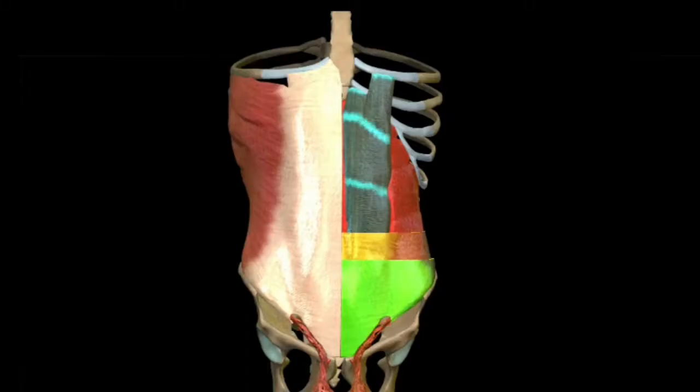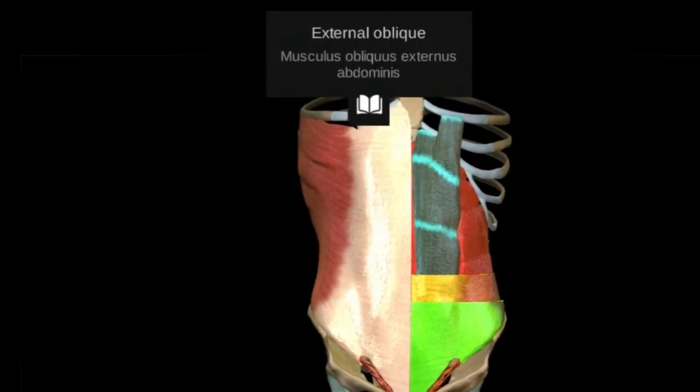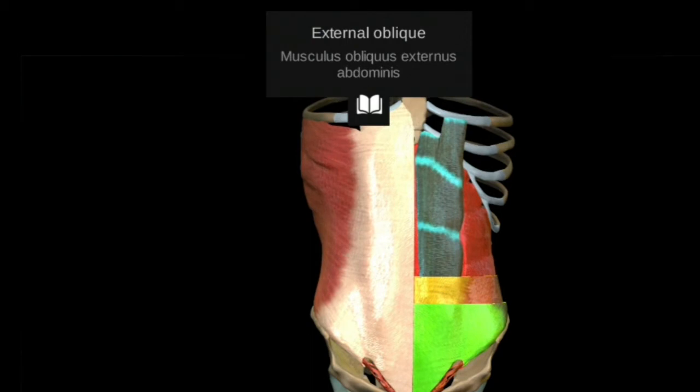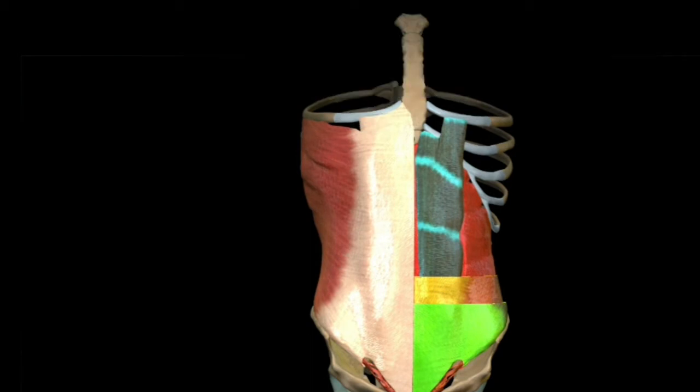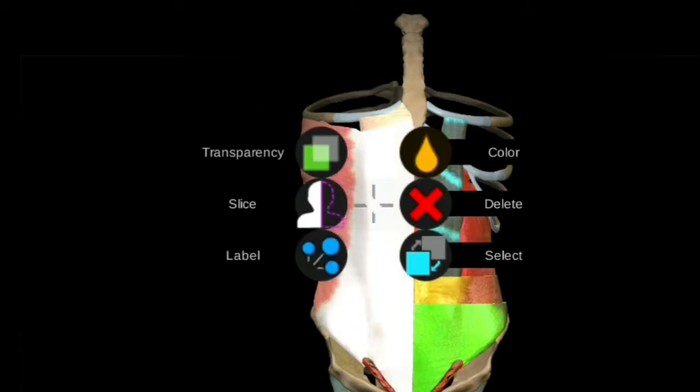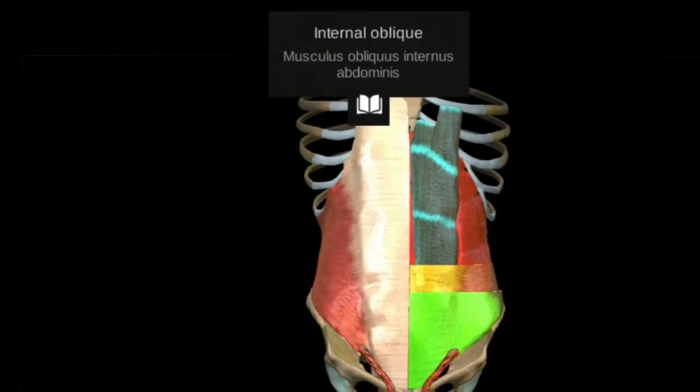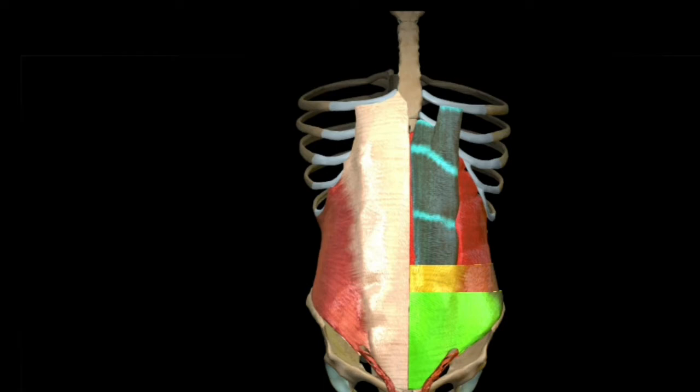Prior to coming to the exercises, let us quickly check the anatomy of the abdominal muscles. Our abdomen consists of four groups of muscles. At the very superior lies the external oblique muscle, which runs obliquely from top to down and helps in twisting our trunk. Beneath that lies the internal oblique muscle. Let me show you, there is the internal oblique muscle, which again runs obliquely, but from down to top. It also helps in twisting our trunk.